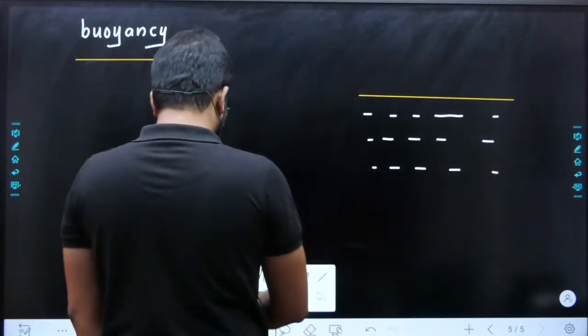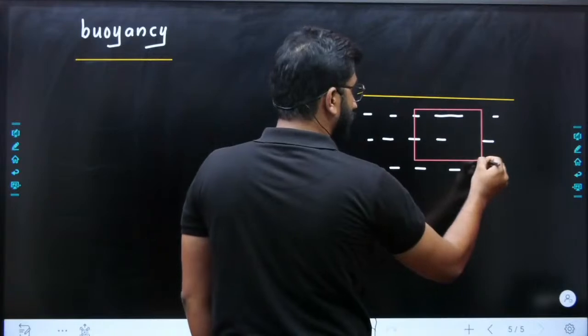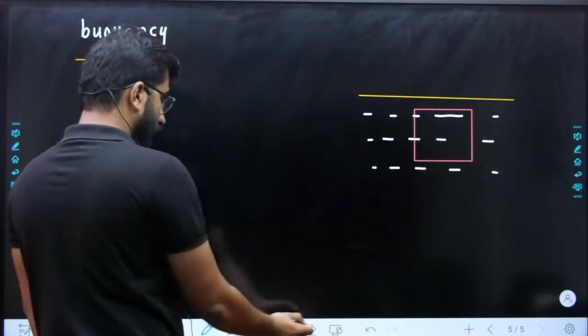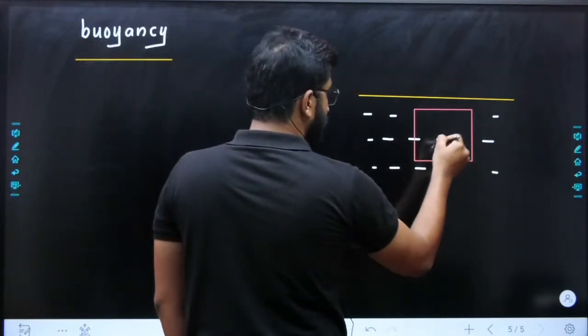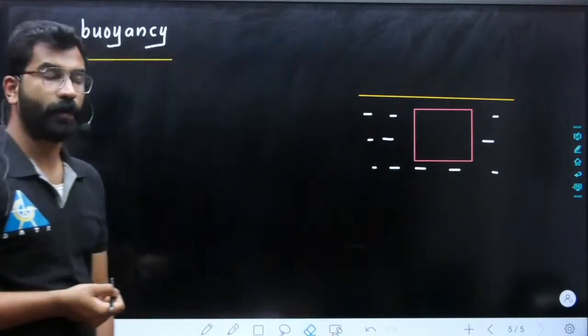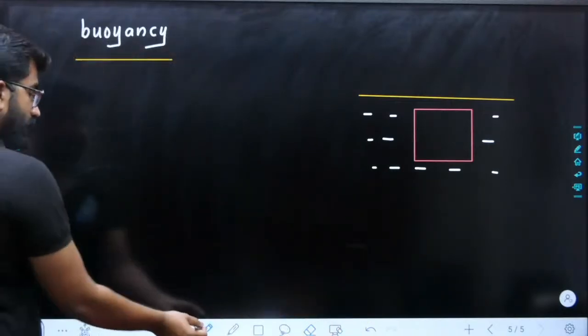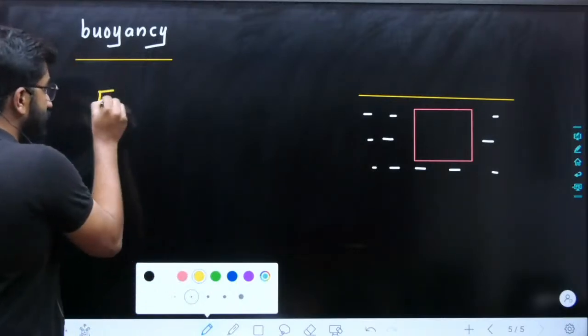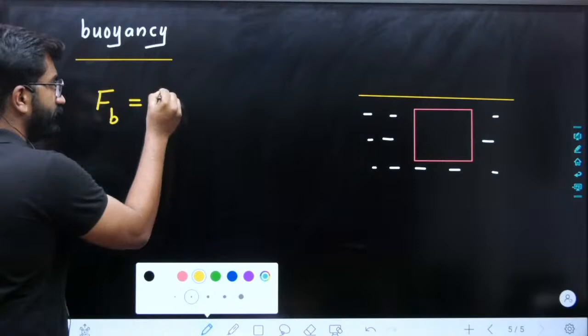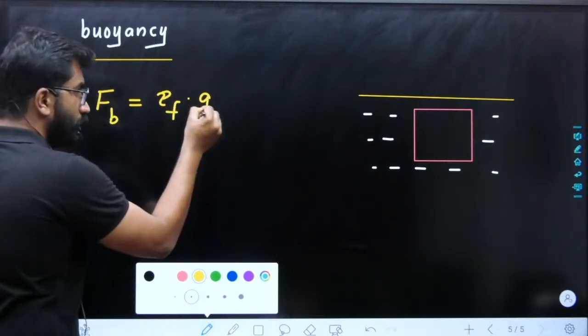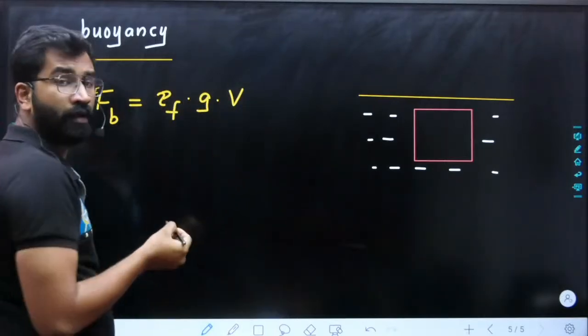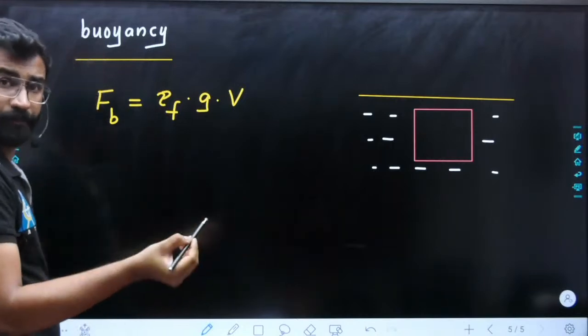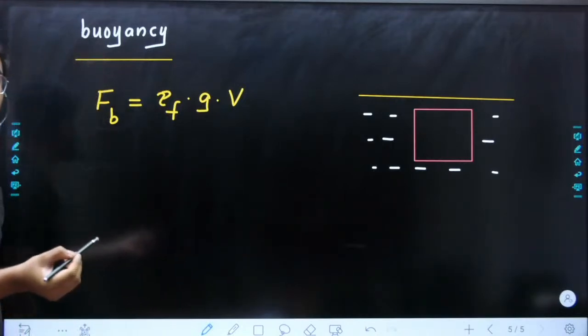which is completely immersed in water. Now this body is completely immersed in water, okay? In that case, what will be the equation of buoyancy? Always your equation of buoyancy is density of the fluid into g into volume of the body, right? So that is volume of the submerged body.